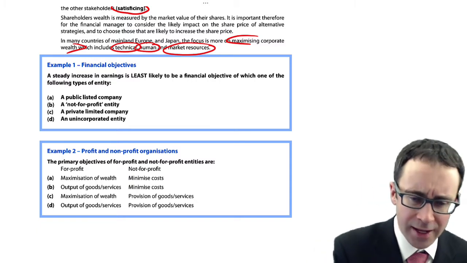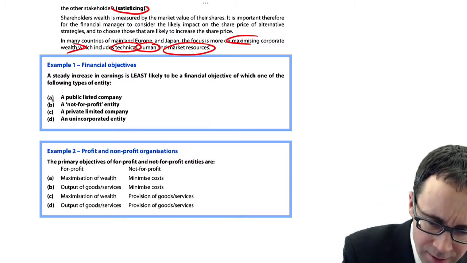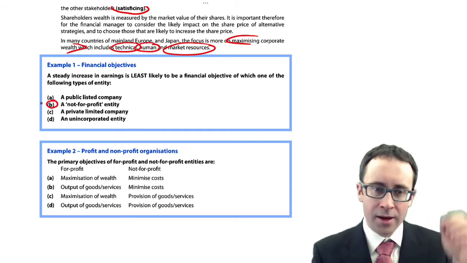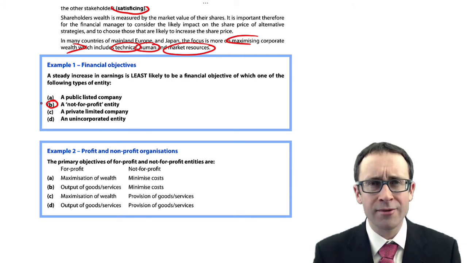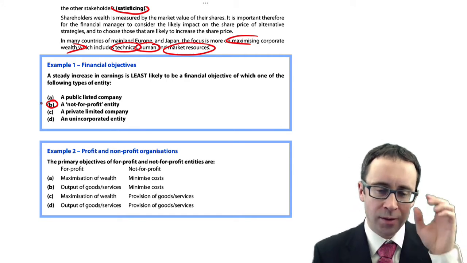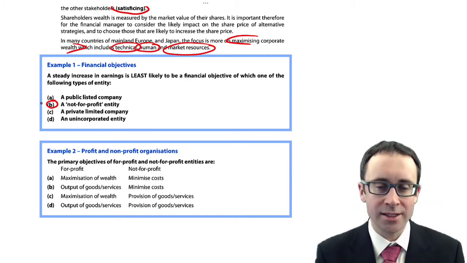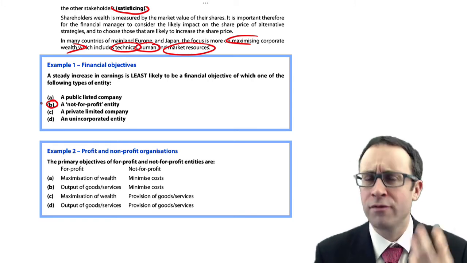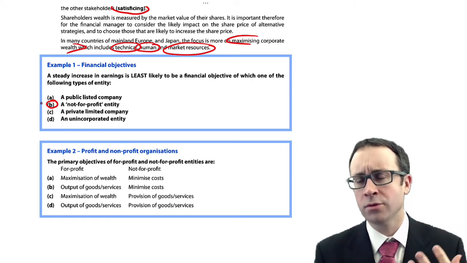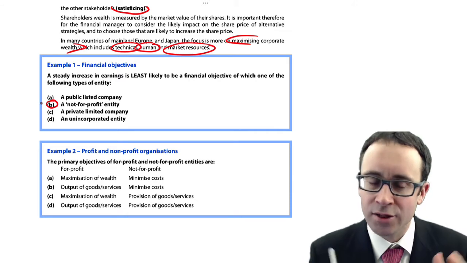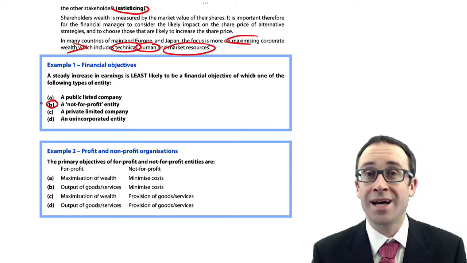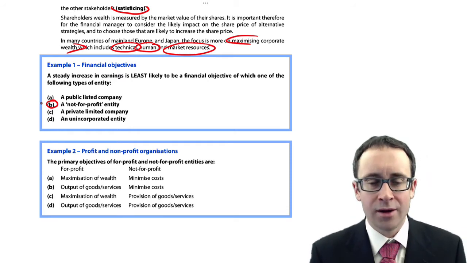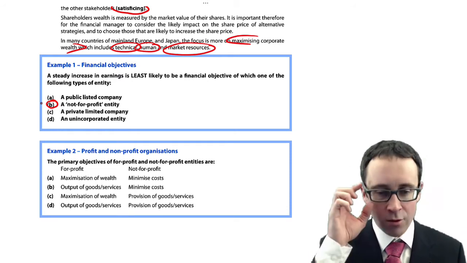The first one there, I think the answer should be B. Did you get that right? Excellent, well done. If you get it wrong, don't worry, let's talk about it and see where you've gone wrong. It says, always read the requirement first. Whenever you're doing these objective test questions, the first thing is to read the question.